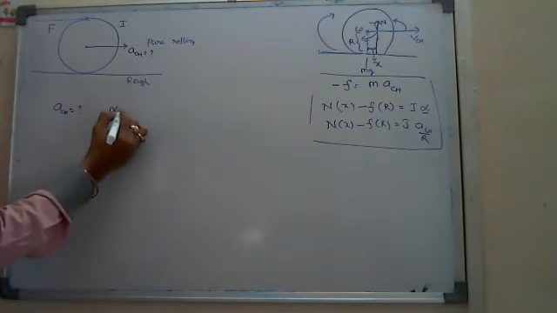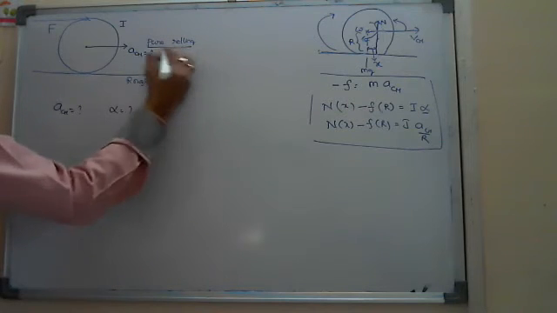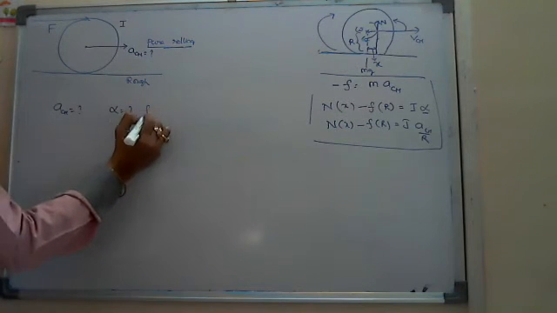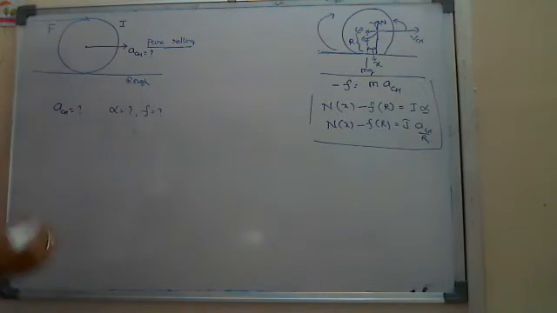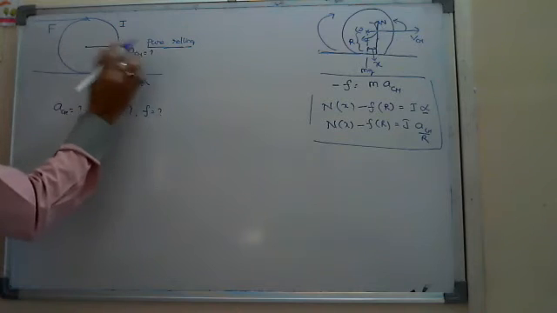And what will be the alpha? If you know a_CM, you can find out alpha. From a_CM = R alpha. Why? Because it is in pure rolling. And what will be the friction here at the surface is important. Now, if you see here, it is moving forward at an instant.